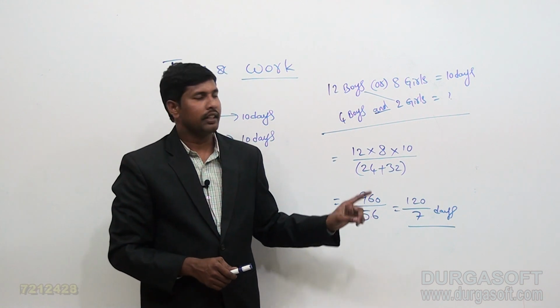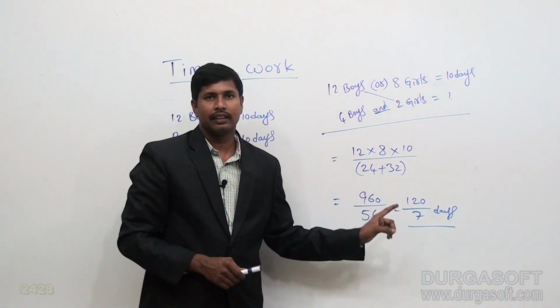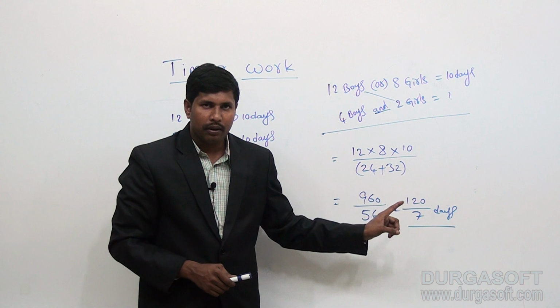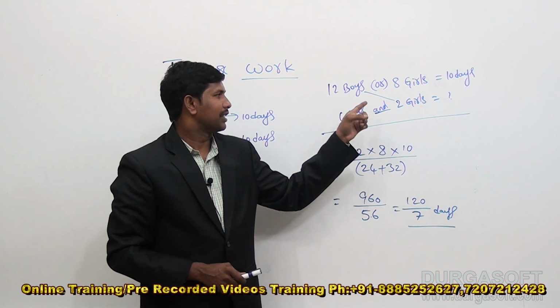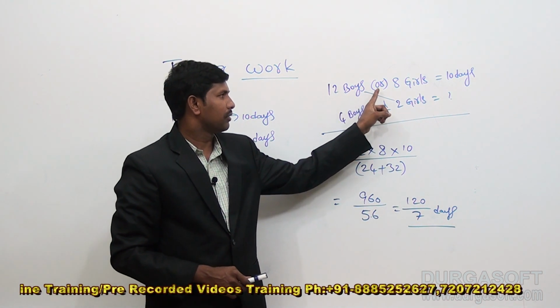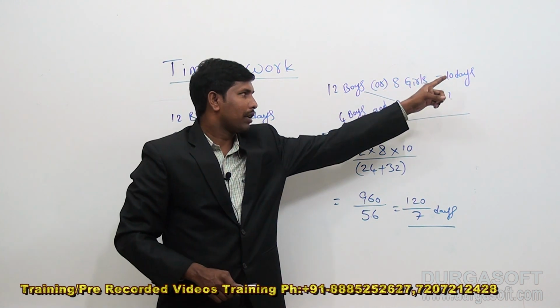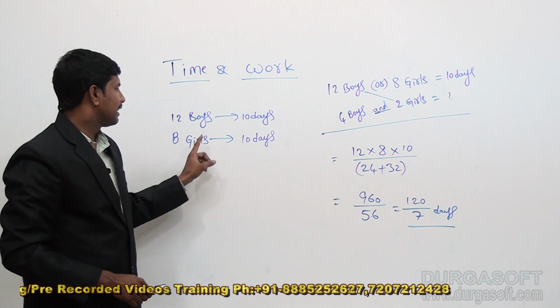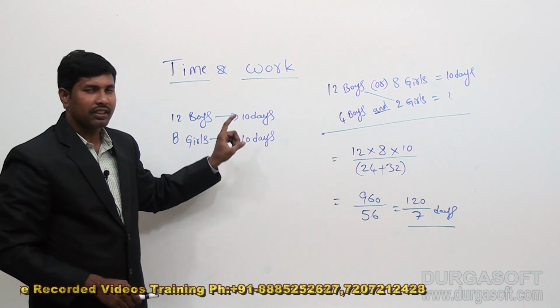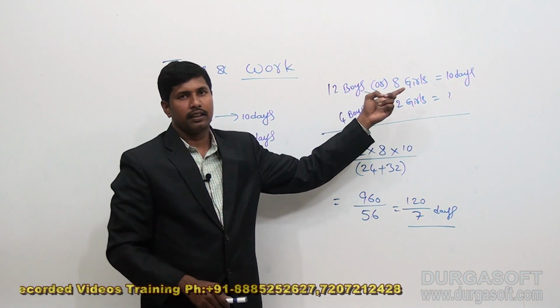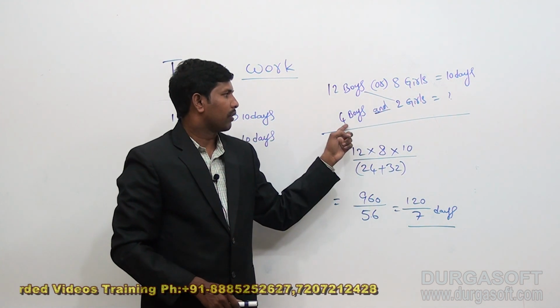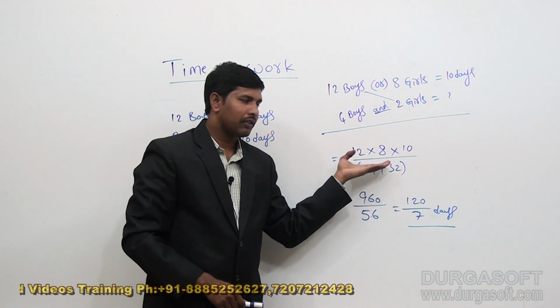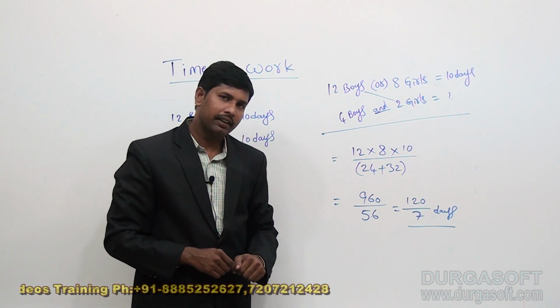That means this shortcut is applicable whenever we are having the statements like the first statement should have OR, the number of days should be same, like for 12 boys or 8 girls the number of days should be same. If it is not same, we cannot take it like that. So here for 4 boys and 2 girls we required, we will apply the shortcut directly.